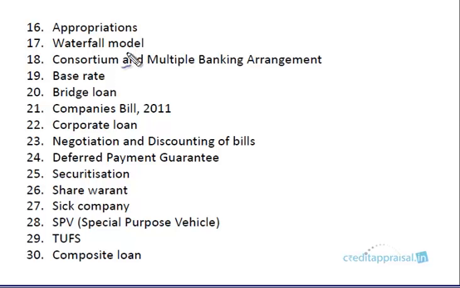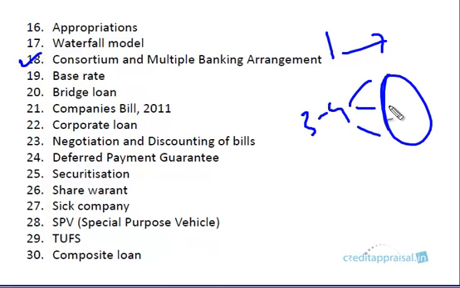Then we have a section on multiple and consortium banking arrangements. Please go through this section. It's very important because some large accounts have a banking arrangement as a consortium or multiple banking. This is an arrangement where a few banks come together instead of a single bank financing the entire credit exposure. Say 3 to 4 banks come together and split the exposure.